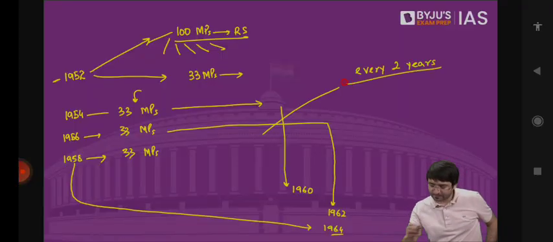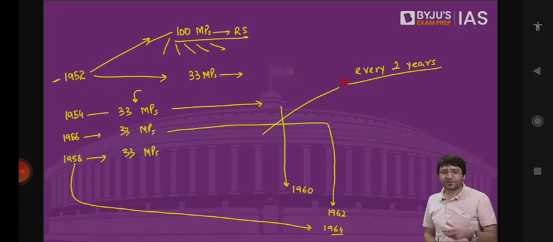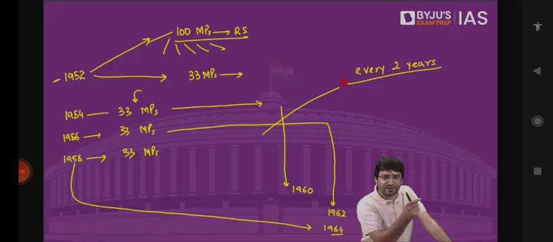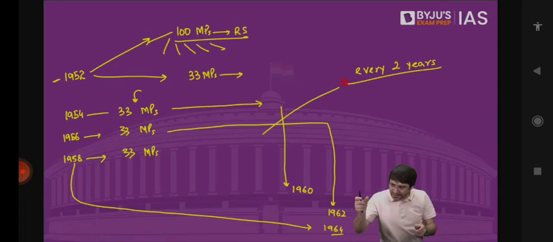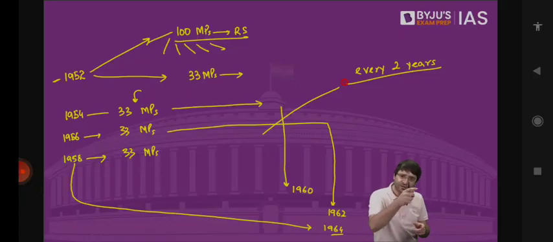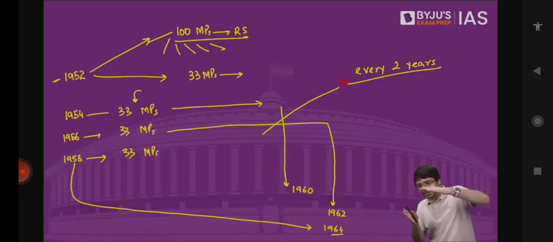We started this process when we asked in 1954, 1/3 members to resign after 2 years, so that we can have fresh election for your seats, your 1/3 seats, and then their term will be for 6 years. Then after 4 years, we asked 1/3 MPs to retire again. Once their term got over, once they resigned, fresh election was conducted. That means now elections will always take place at different times. 1/3 for this year, 1/3 for 2 years later, 1/3 for 2 years later.